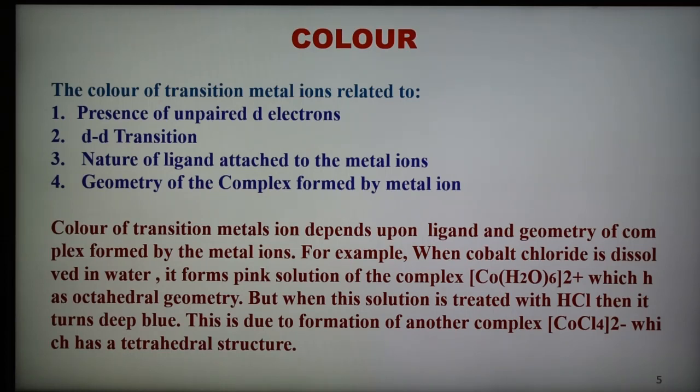Generally, first transition series elements and other transition elements have a strong tendency to form colored metal ions, and all the complexes formed are also colored. So this is the first important property related to transition metal ions, one of the most important characteristics of the transition metal ion. Color is an important part of the transition metal ion. And after this, now